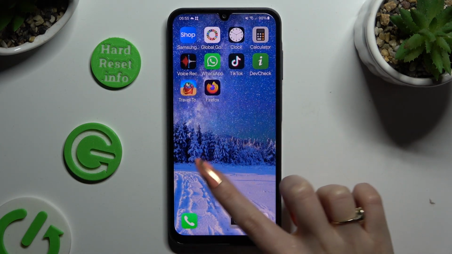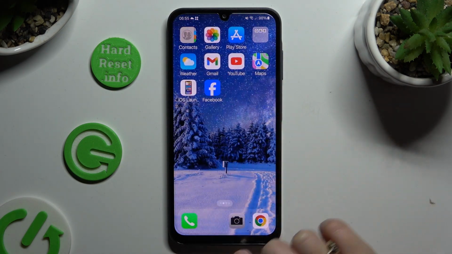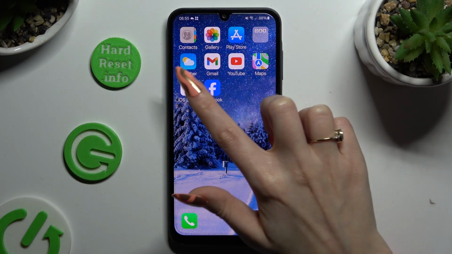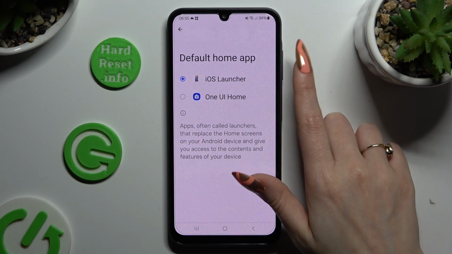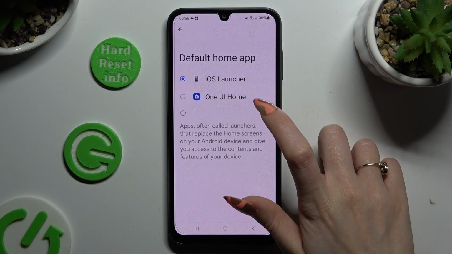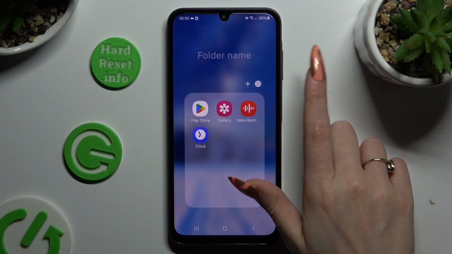If you wish to switch between your layouts, you can always do that by accessing the same app, clicking Set as Default and tapping on Default or iOS Launcher.